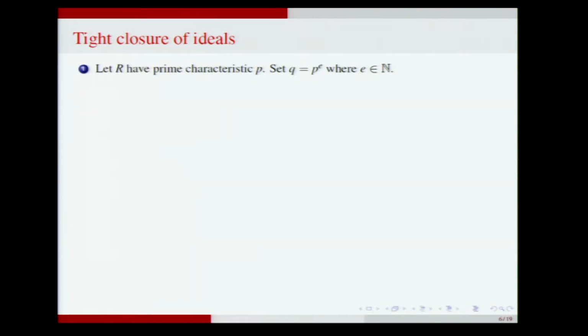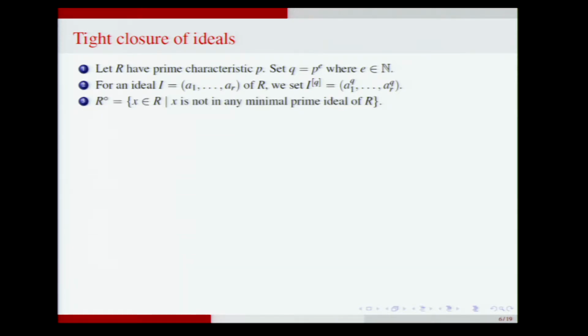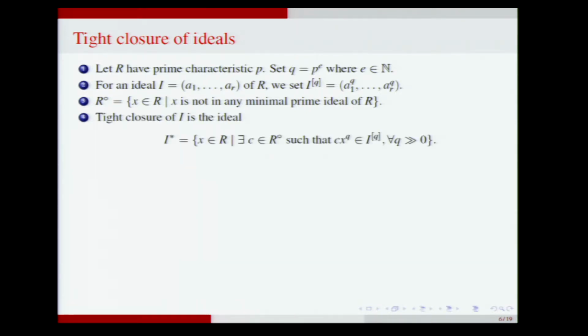Let R have positive characteristic p and q equal to p to the power e, e a natural number, and take an ideal I generated by a1 up to ar. Then the qth Frobenius power of I is generated by the qth powers of the generators. This is an ideal because the characteristic is p, and R° denotes the set of all elements which are outside the union of minimal primes. The tight closure is the set of all elements x so that there is a c outside all the minimal primes, so that c x^q belongs to the qth Frobenius power of I for large q.